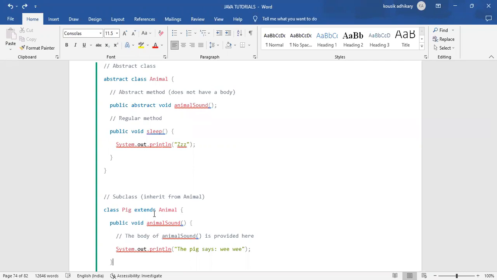No, sorry, I am wrong. An abstract method can't have any return type because it is an abstract method that doesn't have a body. I was wrong, you are right. An abstract method doesn't have any return type, it only has a void return type.